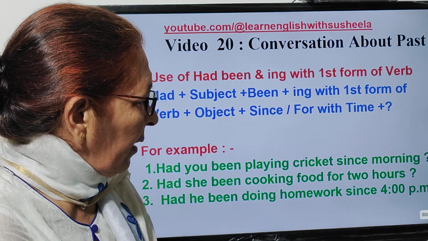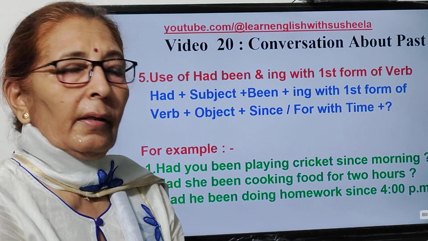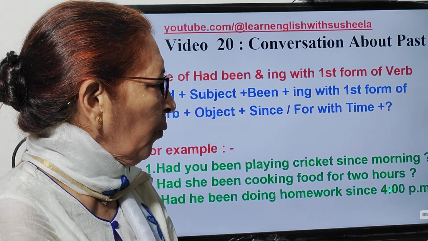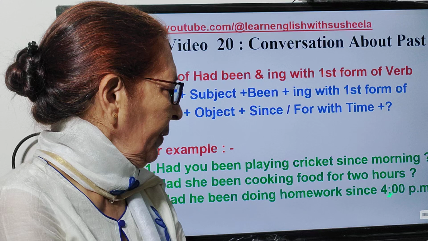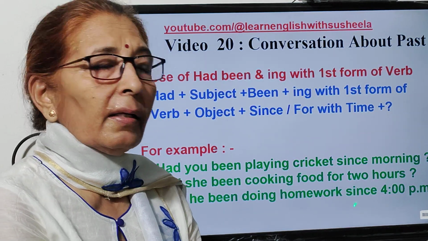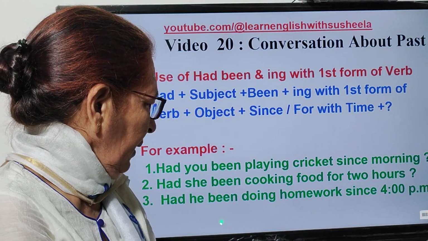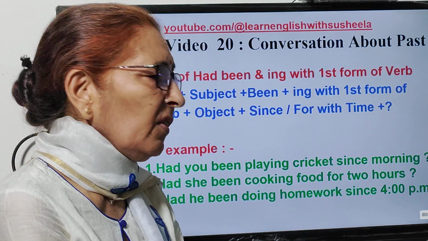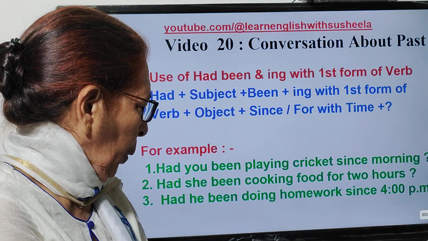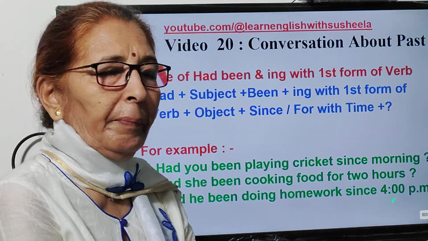Third, क्या वह 4 बजे से होमवर्क कर रहा था? Had he been doing homework since 4 p.m? यानी क्या वो शाम के 4 बजे से होमवर्क कर रहा था? So you can answer both ways. Yes, he had been doing homework since 4 p.m. or no, he hadn't been doing homework since 4 p.m.